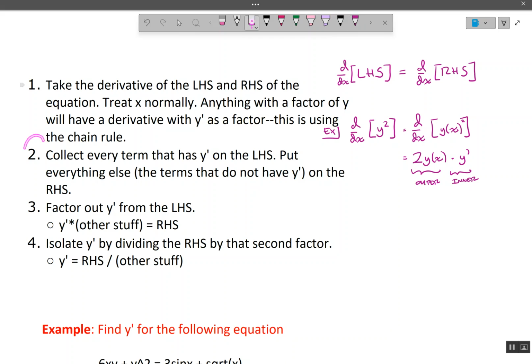Next, we're going to collect every term that has y prime on the left-hand side. Put everything else, the terms that do not have y prime, on the right-hand side. Then we're going to factor out y prime from the left-hand side. We'll be left with y prime times all the other stuff, and that's going to be equal to the right-hand side. Then we will isolate y prime by dividing the right-hand side by all the other stuff.